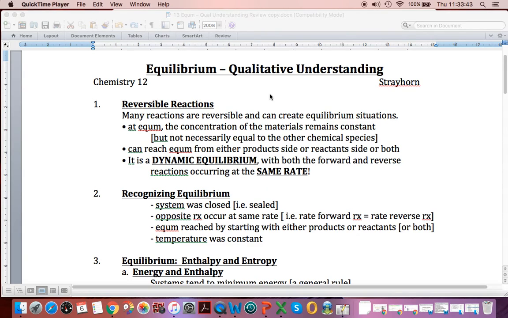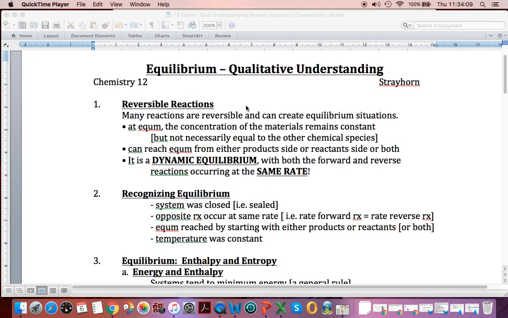Good day. We've completed the first half of equilibrium, looking at things qualitatively for the most part without using numbers and measurement. And so first of all, we talked about gases and the properties of gases. You won't be doing Boyle's law, Charles' law, ideal gas law calculations, but you may down the road if you carry on to university. So it's nice to have seen those before you get there.